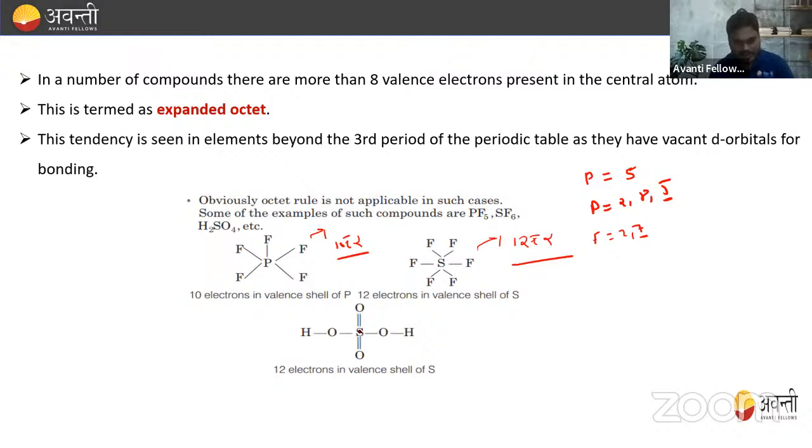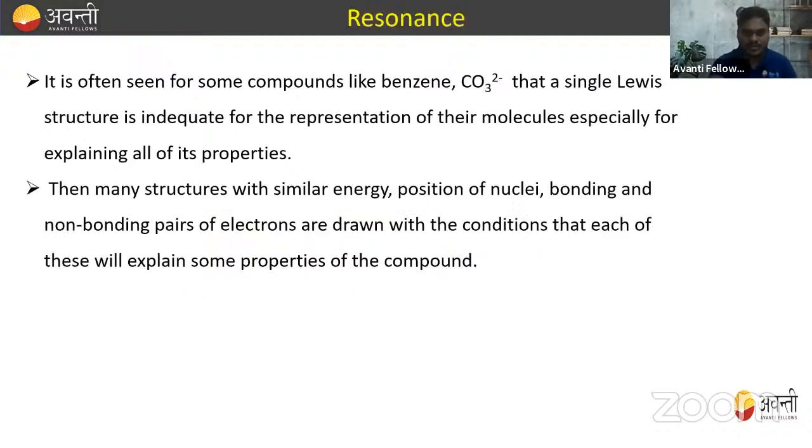Here also we can say that sulfur has 2, 4, 4, 6, 8, 8, and this is 4, 4, 8, 8 to 10, 10 to 12. So here also sulfur has 12 electrons in the valence shell of sulfur. So these are all examples of expanded octet. Clear है? सबको समझ आ गया? What is expanded octet? What is octet? What is the violation of this?